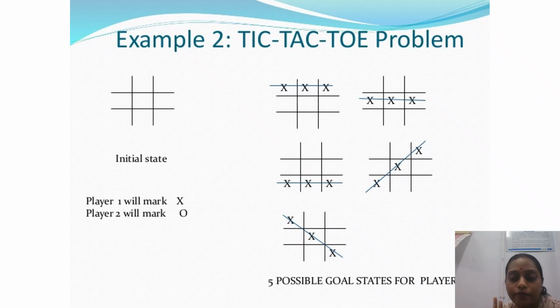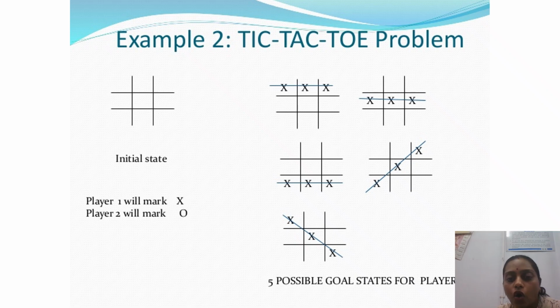So two players will play the game. One player will mark with a cross, and another player will mark with a 0. In the initial state, all the positions are vacant, and it could be filled with the 0, no problem.